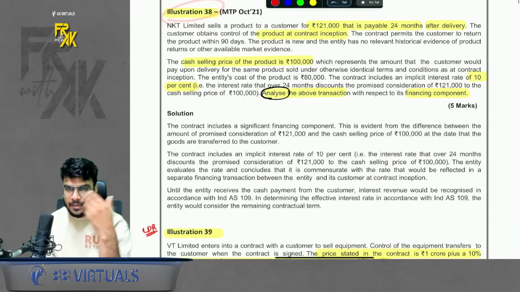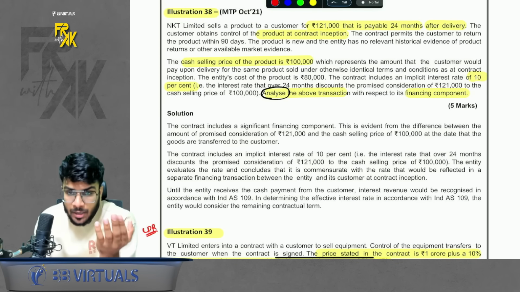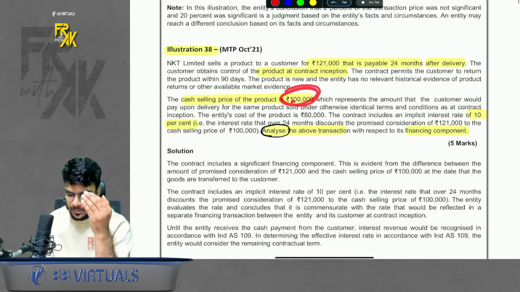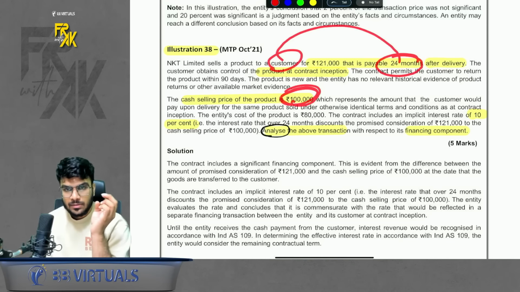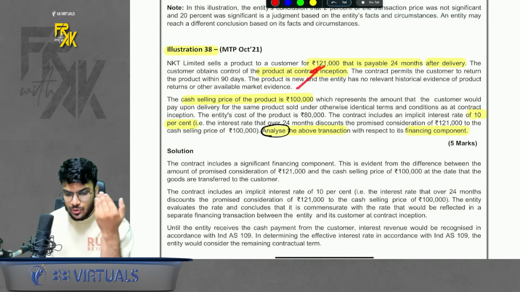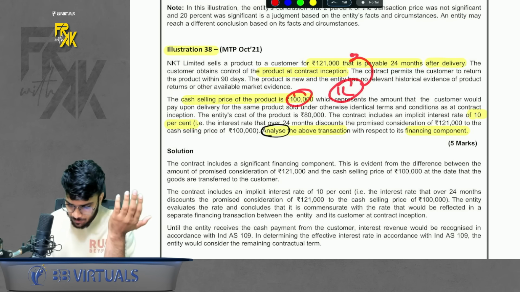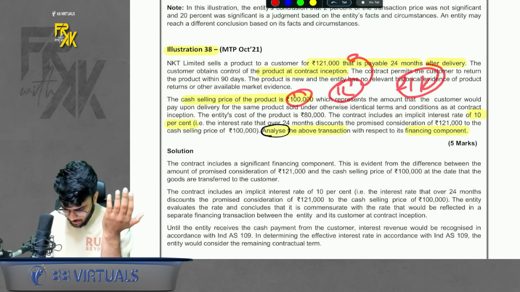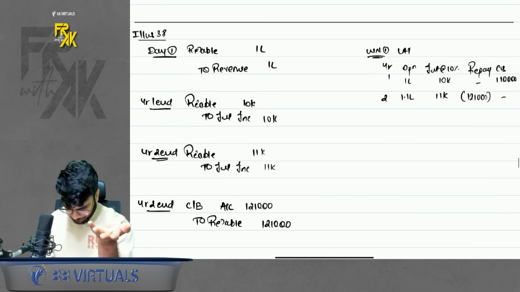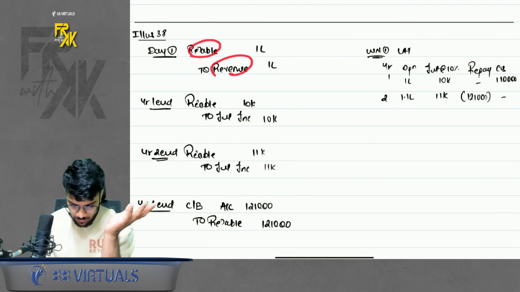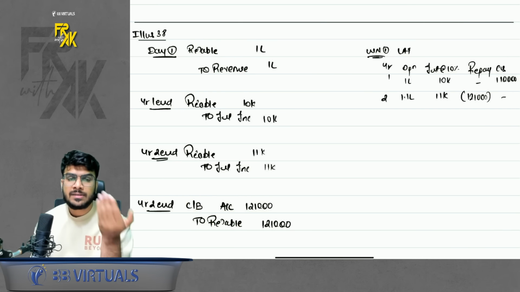In 38, basically, the company is selling a product on the first day. But the customer makes a payment after 24 months. So the customer is paying extra. So here there is a significant financing component. So how much is the revenue? Revenue is going to be 1 lakh only. And the financing component, whatever you are paying above that, 21,000, is a financing component. So I have tried to pass entries here. Receivable to revenue, then receivable to interest, and whatever you receive, reverse the receivable and book cash bank.